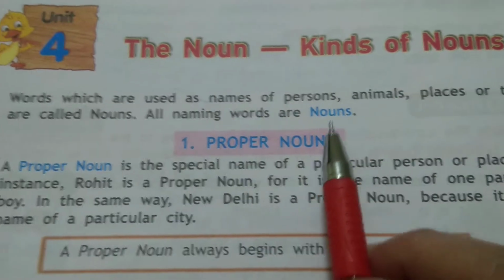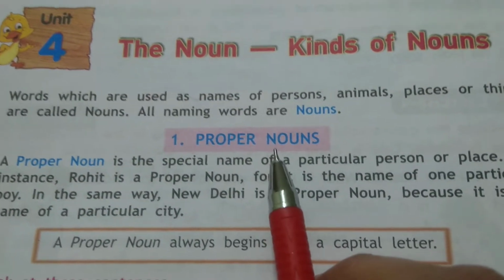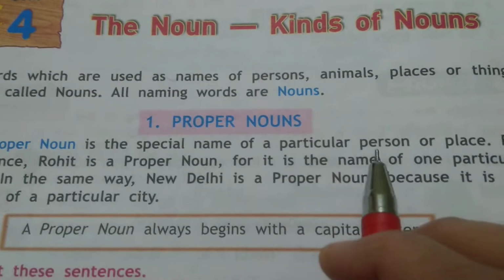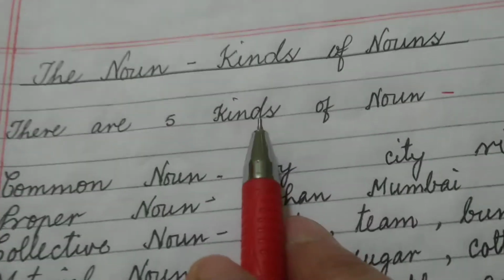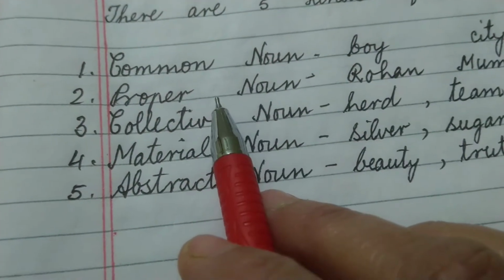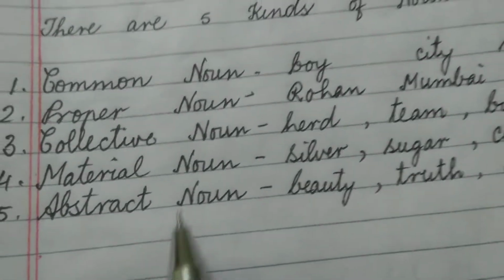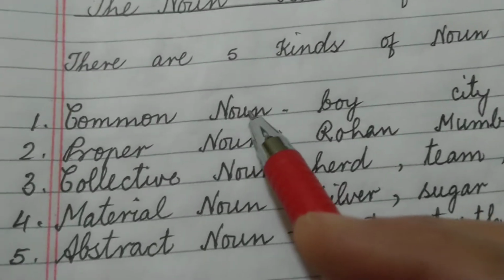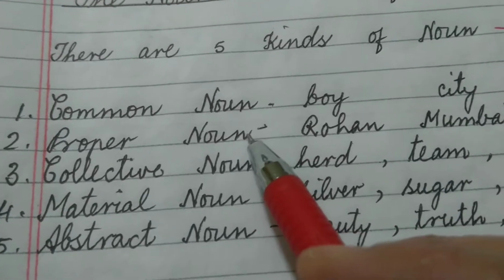And you also know that you have the idea that there are 4 kinds of noun, but one more noun is added in class 5. So let me see from here. There are 5 kinds of noun. What are they? Common noun, proper noun, collective noun, material noun and abstract noun. Now see the difference. I will teach these 2 nouns together so that you understand in a better manner.